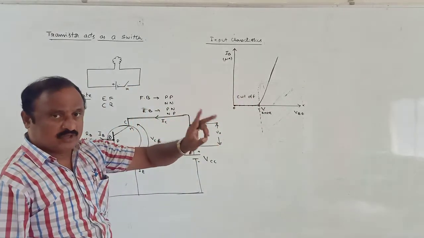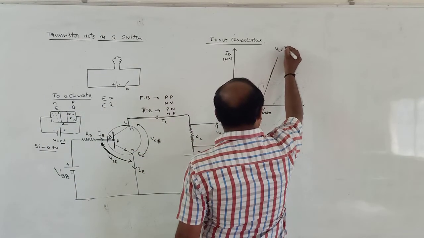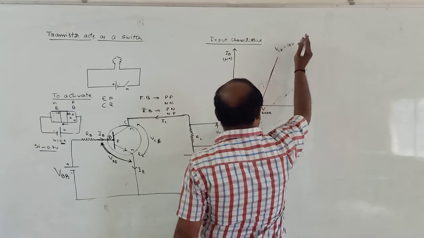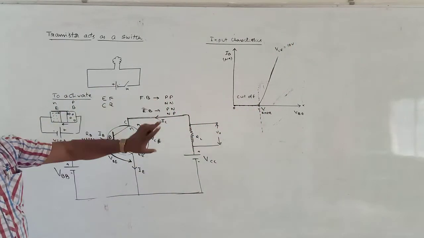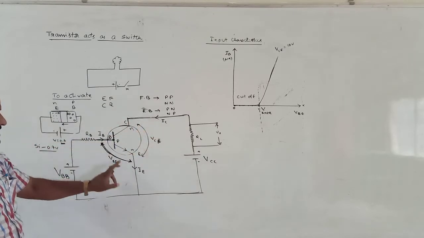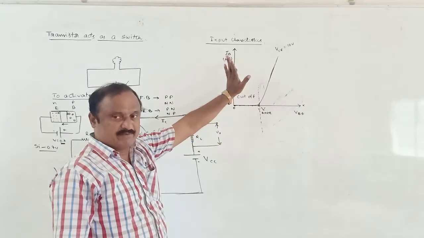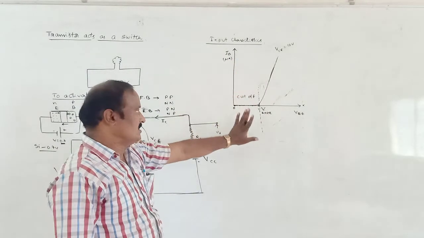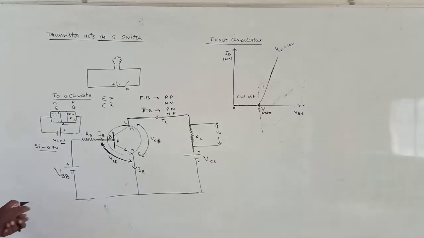To study the input characteristics, keep the output voltage constant. Output means VCE, suppose it is 10 volts. VCE is kept constant. At VCE equal to 10 volts, the graph between VBE and IB is taken like that. It is known as the input characteristic of the PNP transistor. Okay, right? So this is the variation of the graph in case of input characteristics. Observe the graph clearly, we will calculate one by one.